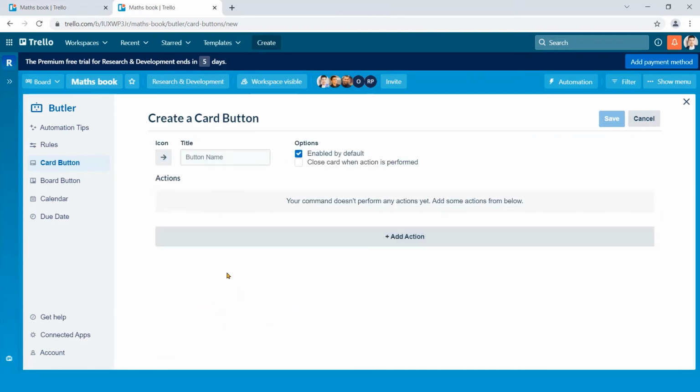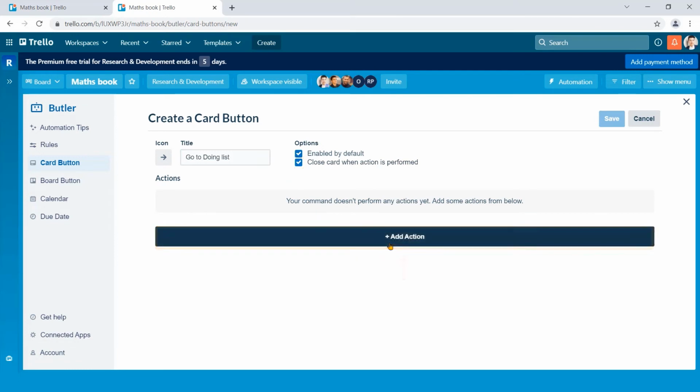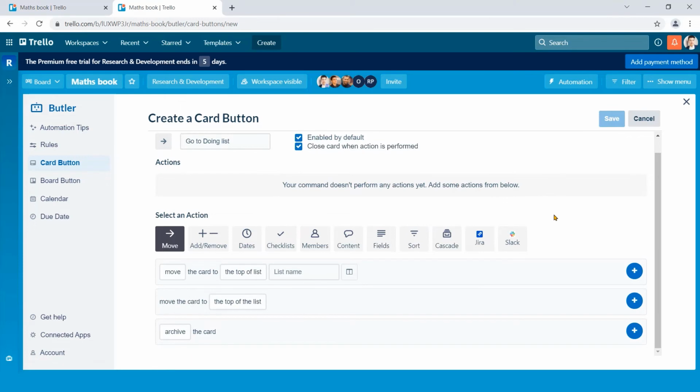On this setting page, I select an icon for the button. From here, name the button, go to doing, and tick the close card when action is performed. Finally, hit Add Action.